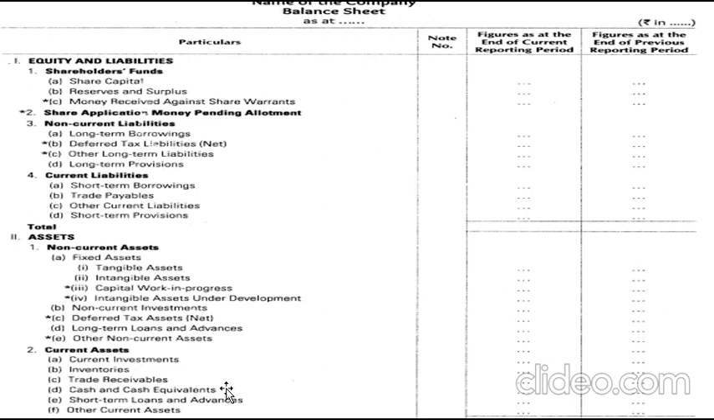Specific disclosures are prescribed for share application money, dividing the same into two parts as under. Share application money not exceeding the capital offered for issuance and to the extent not refundable will be shown separately on the face of the balance sheet under equity. Share application money refundable will be shown under the head other current liabilities.